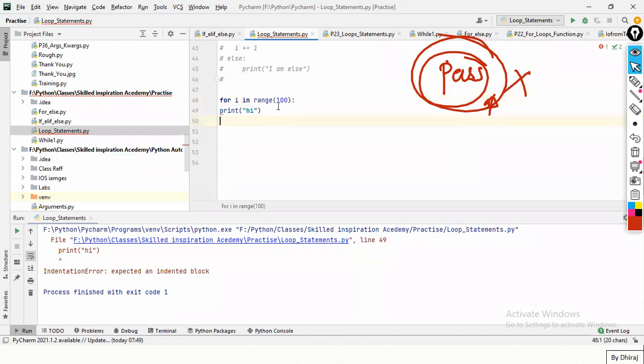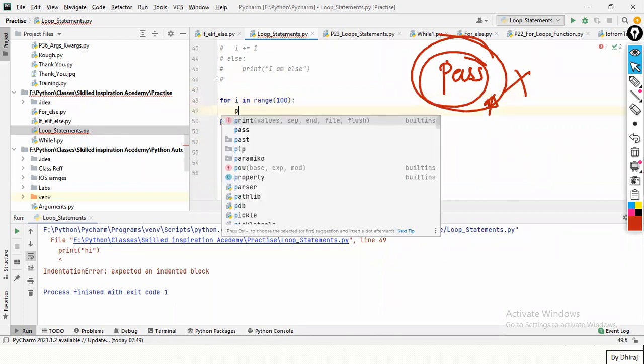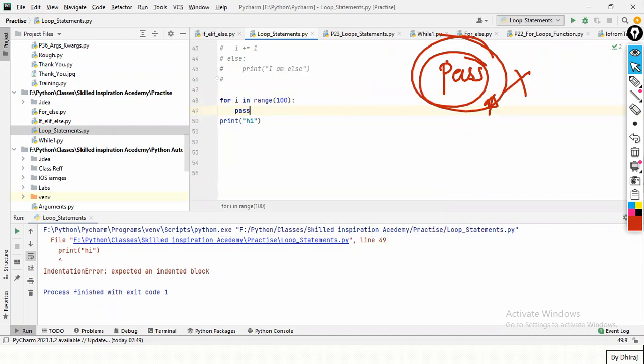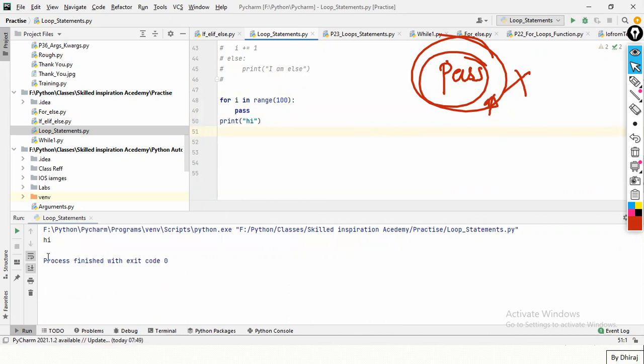Right now I don't want to use this for, but in future I'll use this for. So at that time, inside this indentation, just write pass. If you write pass, you'll not get an error. Python will just pass this. It means pass will do nothing. It is just for if I want to use for in future, I can just write pass to avoid the errors. When I get time, I'll write my block of code inside this for. It is very important.